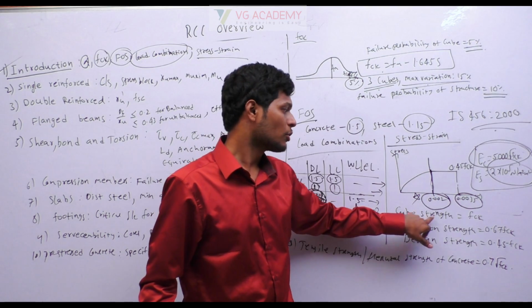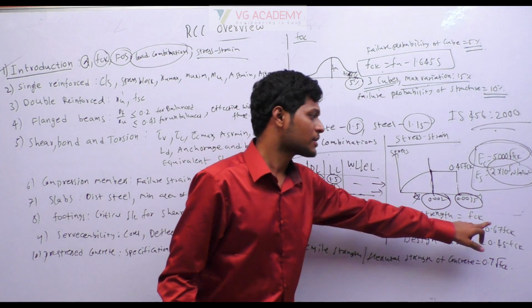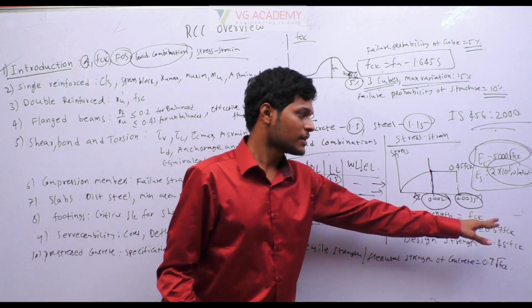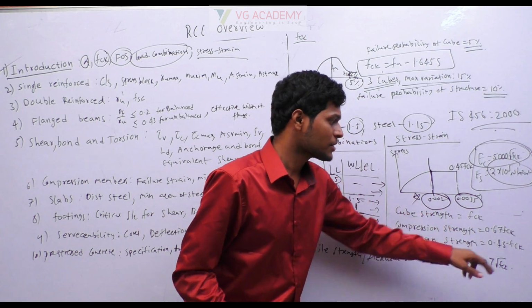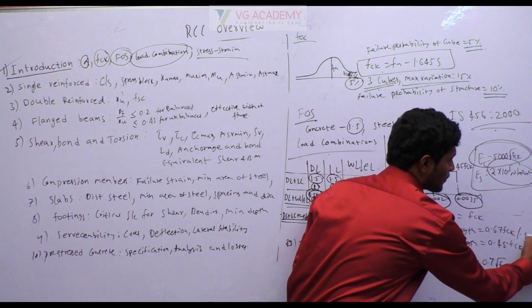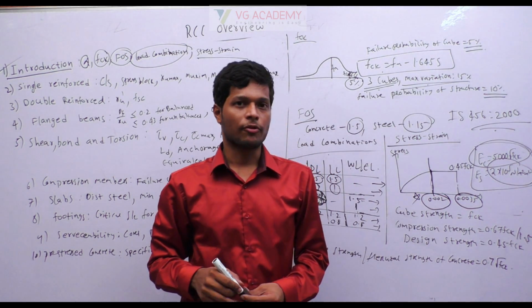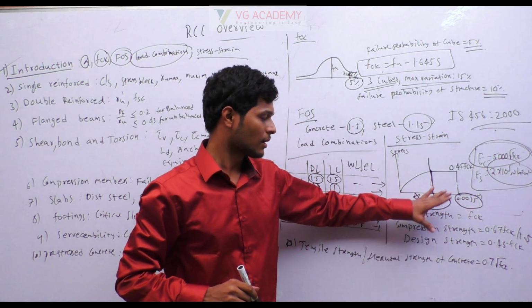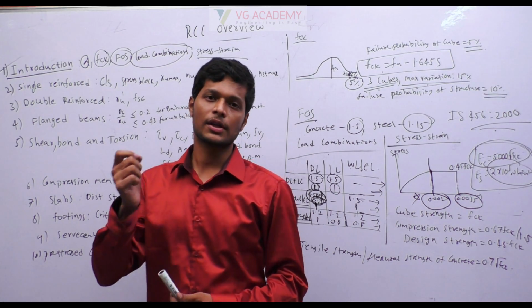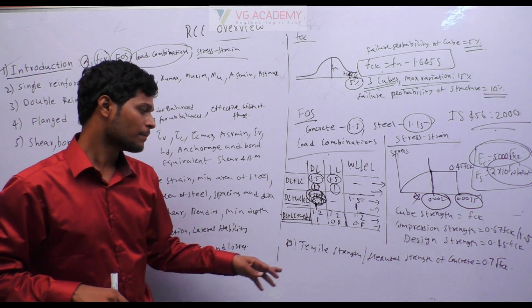Just remember, cube strength is FCK, compression strength is 0.67 FCK, design strength is 0.45 FCK. For compression strength, if you divide with 1.5, then we will get 0.45 FCK. Okay, that is the important thing we have to remember. Apart from that, there is one more important bit that we have to remember.